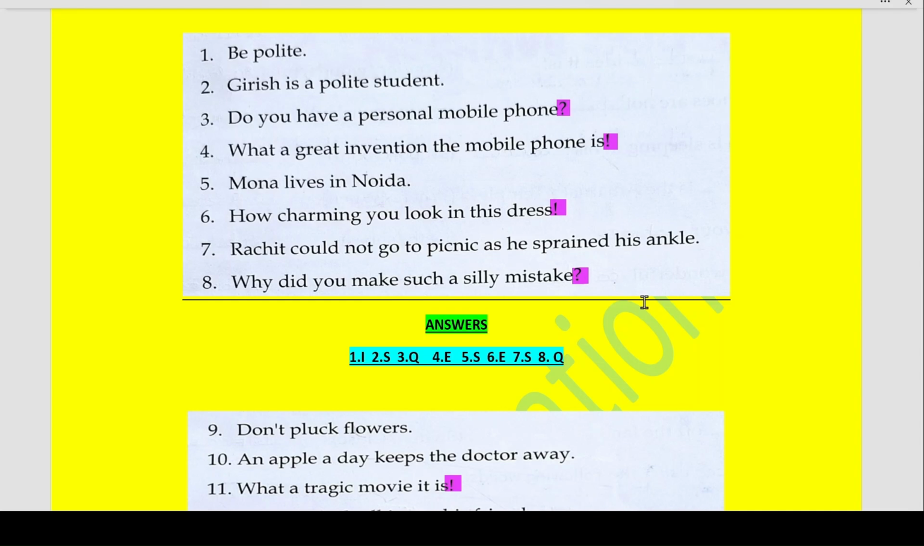Third, do you have a personal mobile phone? Now, pay attention, students. This sentence is ending with a question mark. So, this is an interrogative sentence. And it is also starting with the questioning word do.